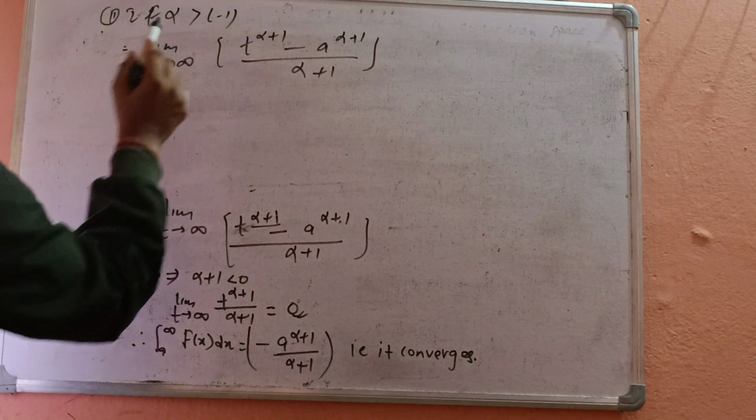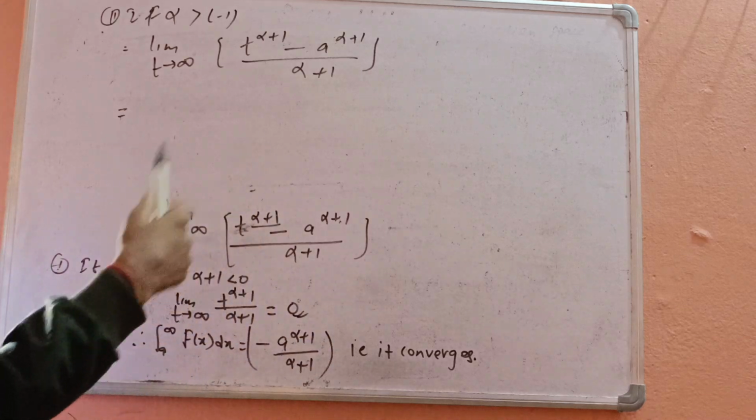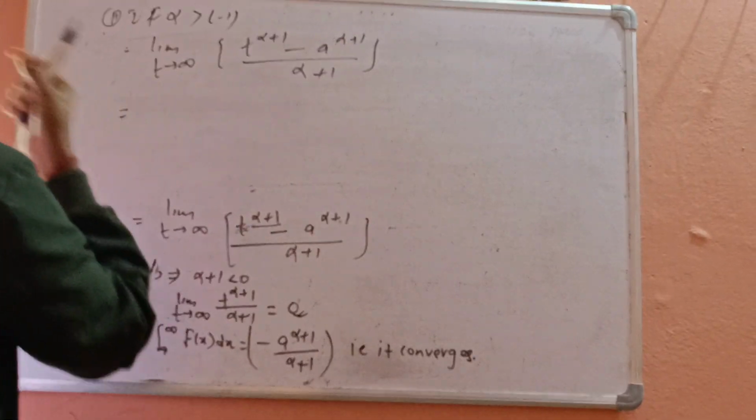If alpha is greater than -1, that means 0, 1, 2, therefore its value